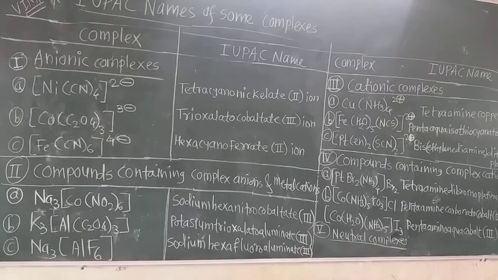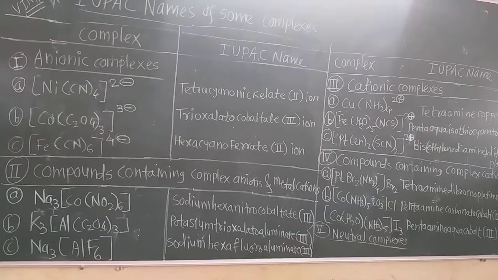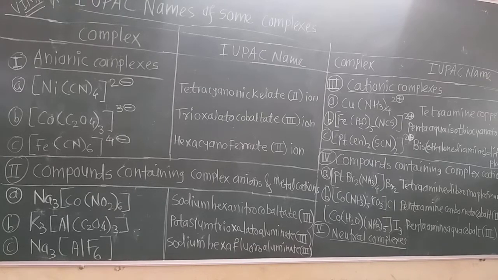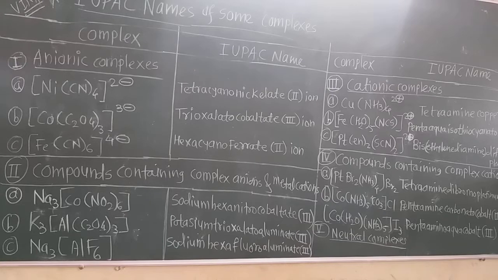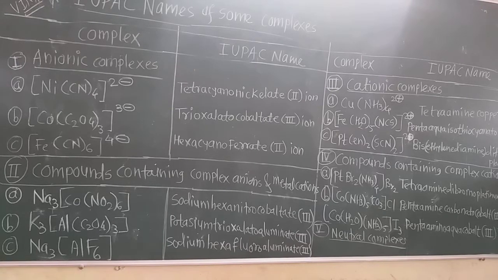If there are substituents like ethyl, methyl, or propyl, then we write the names of the substituents alphabetically: ethyl comes first, then methyl, and then propyl. In the same manner, here also the IUPAC names of these coordination compounds are given alphabetically if more than one type of ligand is present in them.